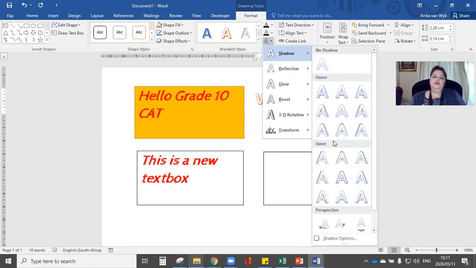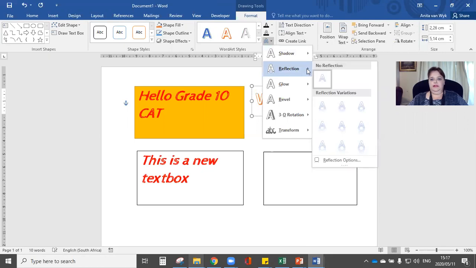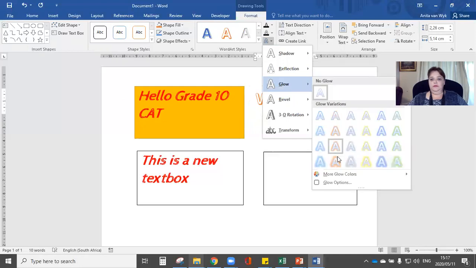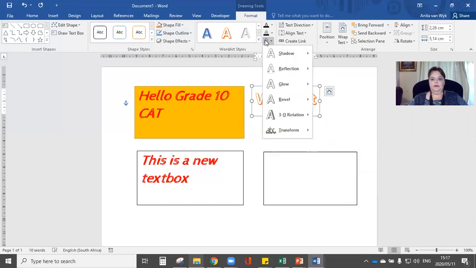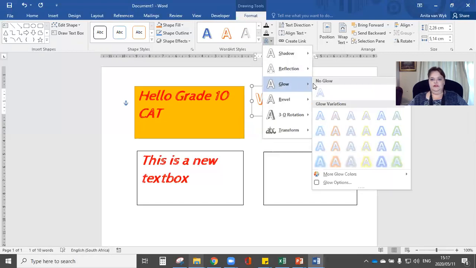If you get a question like this in the exam, they might say to you, change this word to a shadow inside diagonal top left. So you need to hold your mouse over a specific option and see what name appears. There are reflections, and below there are all sorts. I can choose the glow. If I want to have a glow around it, let's show you how. We might need to choose a different option.